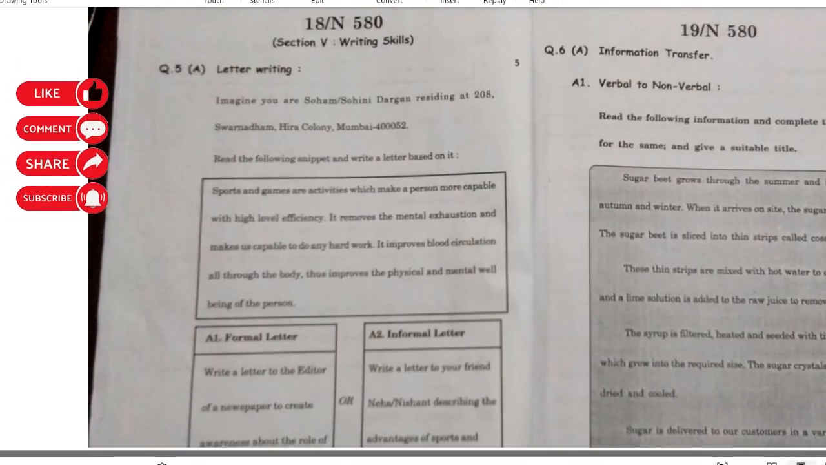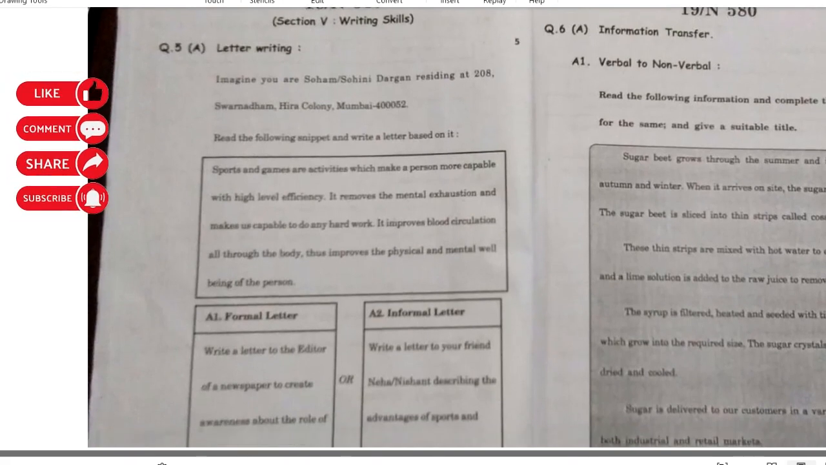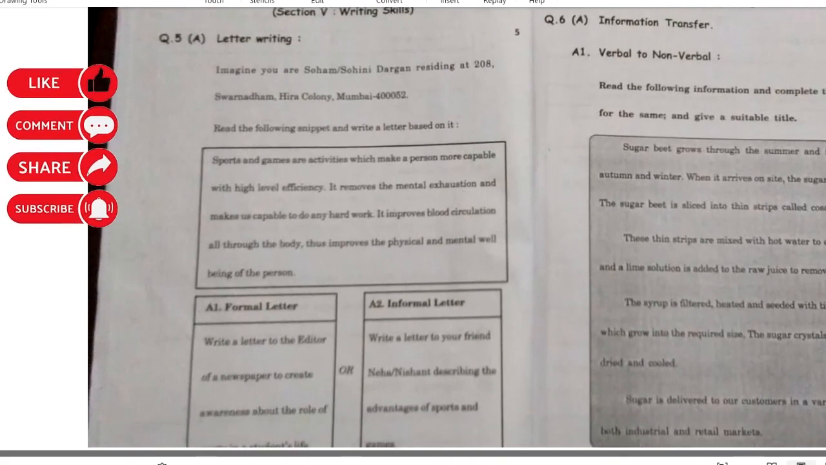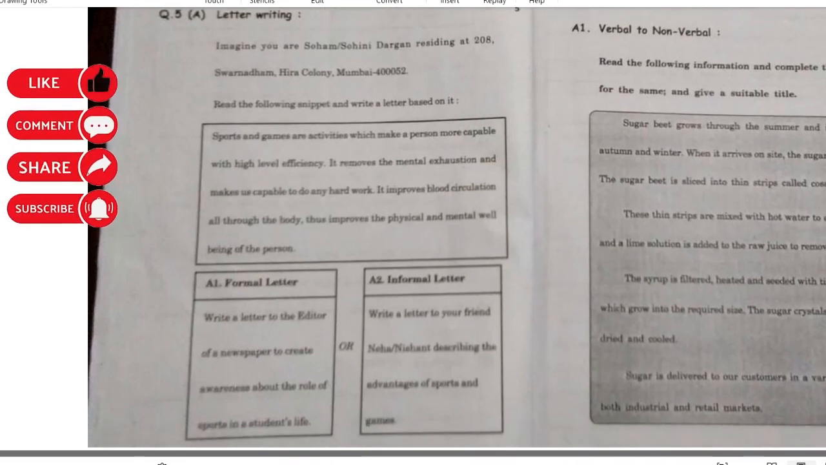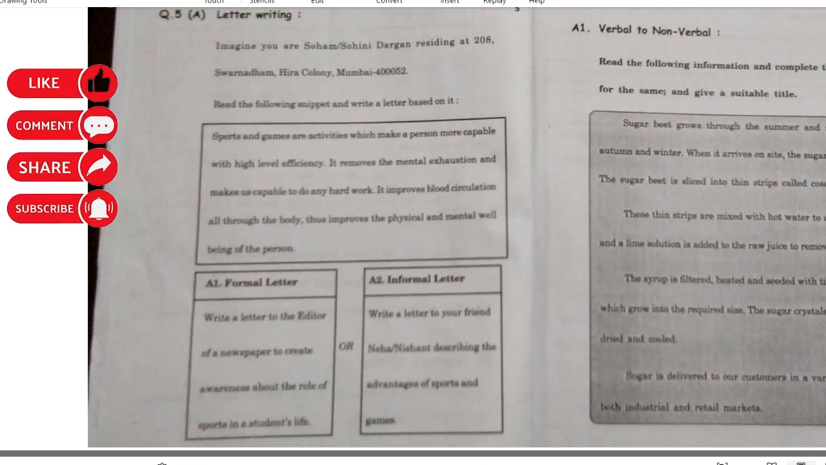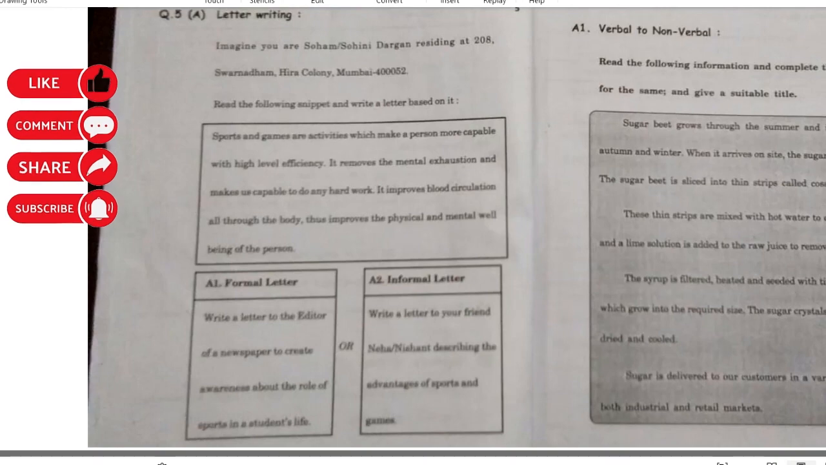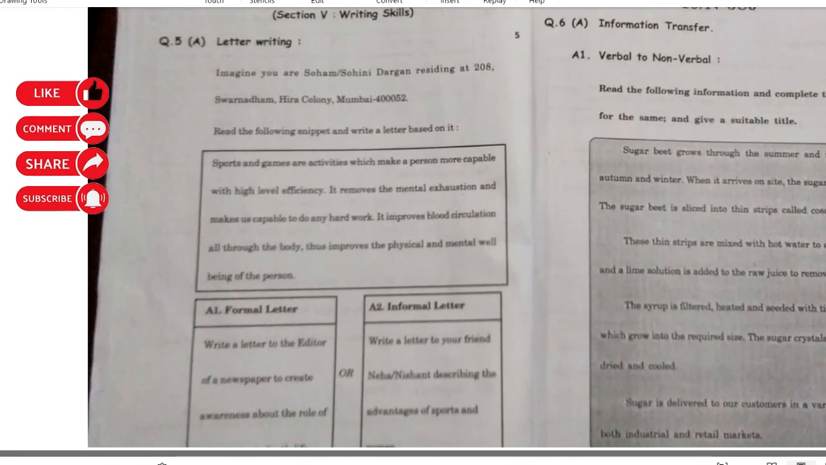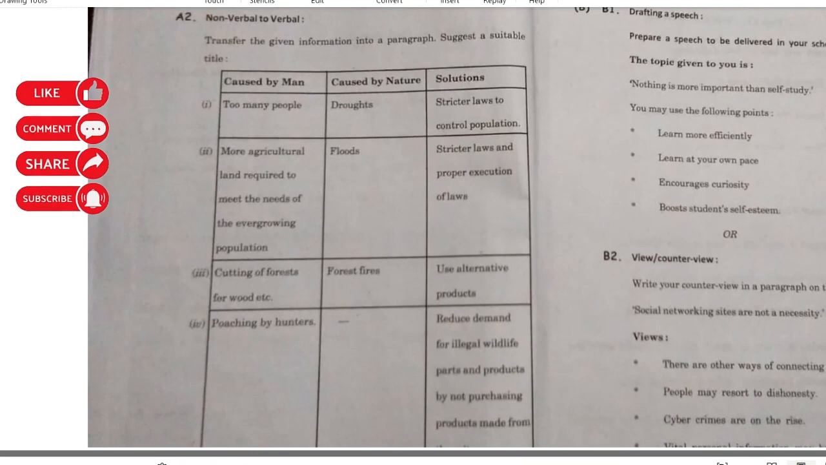And the next part is information transfer. So here they have asked for a flow chart, showing how sugar goes through the different processes before it reaches the end users. The next part is non-verbal to verbal. They have already given the information. It has to be converted into a paragraph.